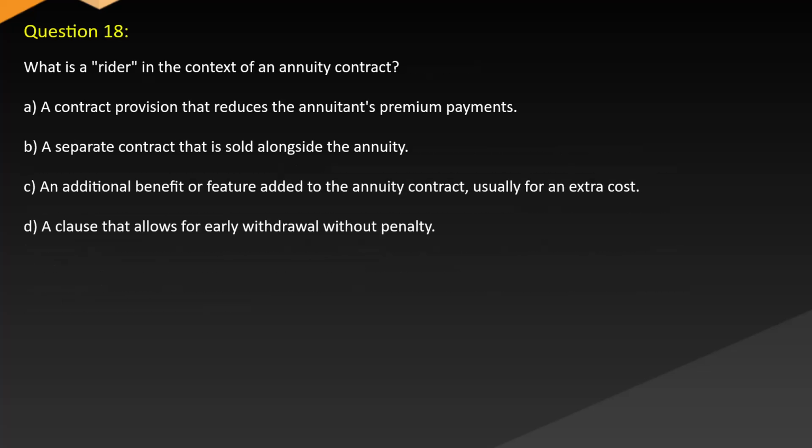Question 18. What is a rider in the context of an annuity contract? A. A contract provision that reduces the annuitant's premium payments. B. A separate contract that is sold alongside the annuity. C. An additional benefit or feature added to the annuity contract, usually for an extra cost. D. A clause that allows for early withdrawal without penalty.